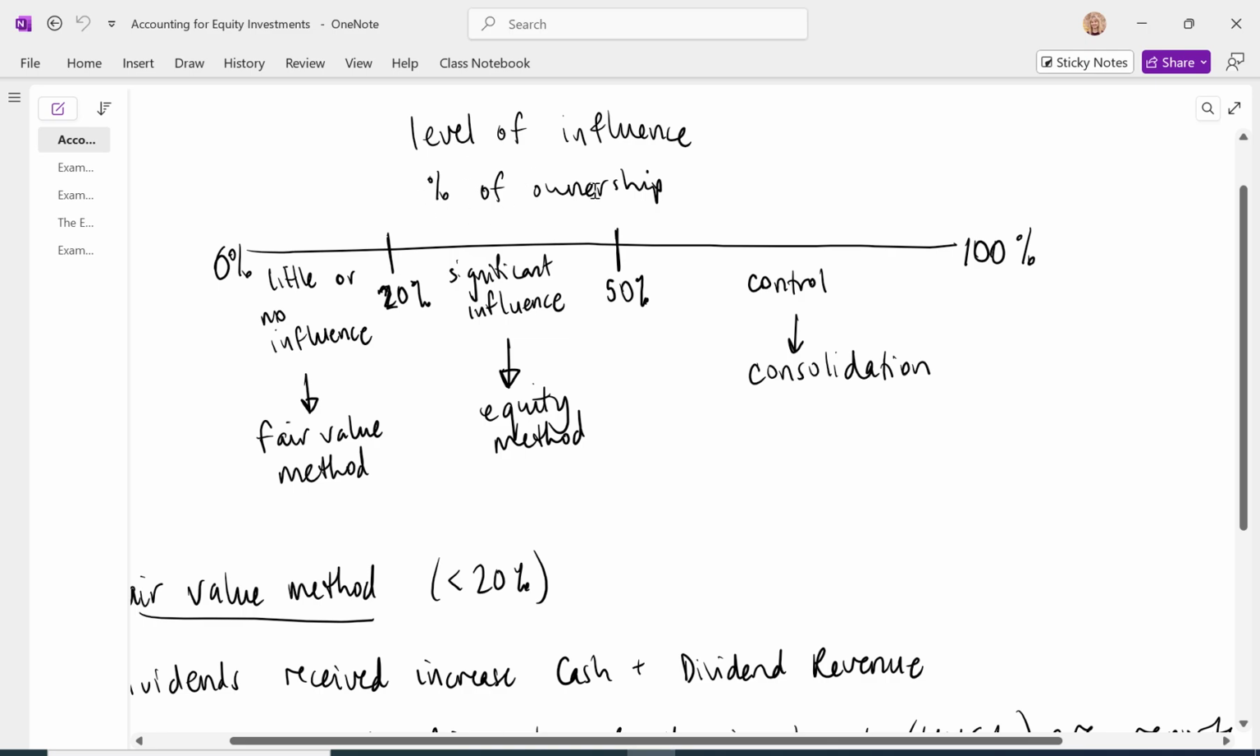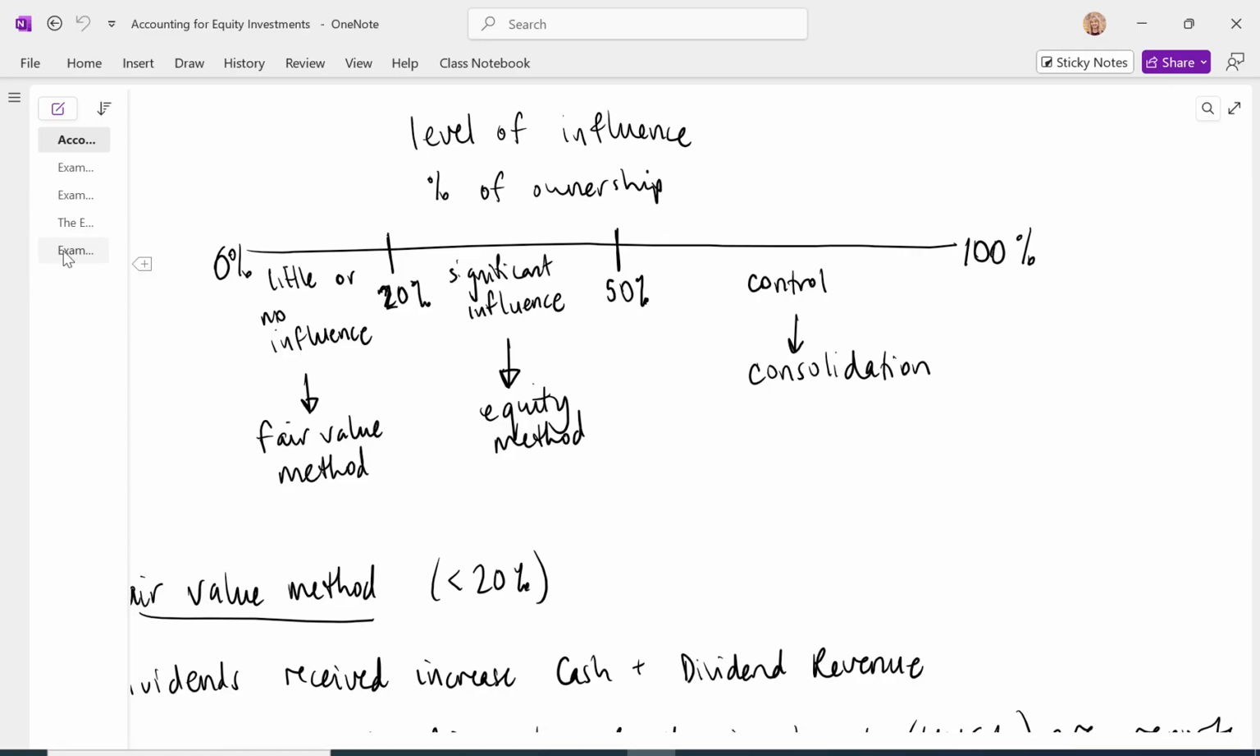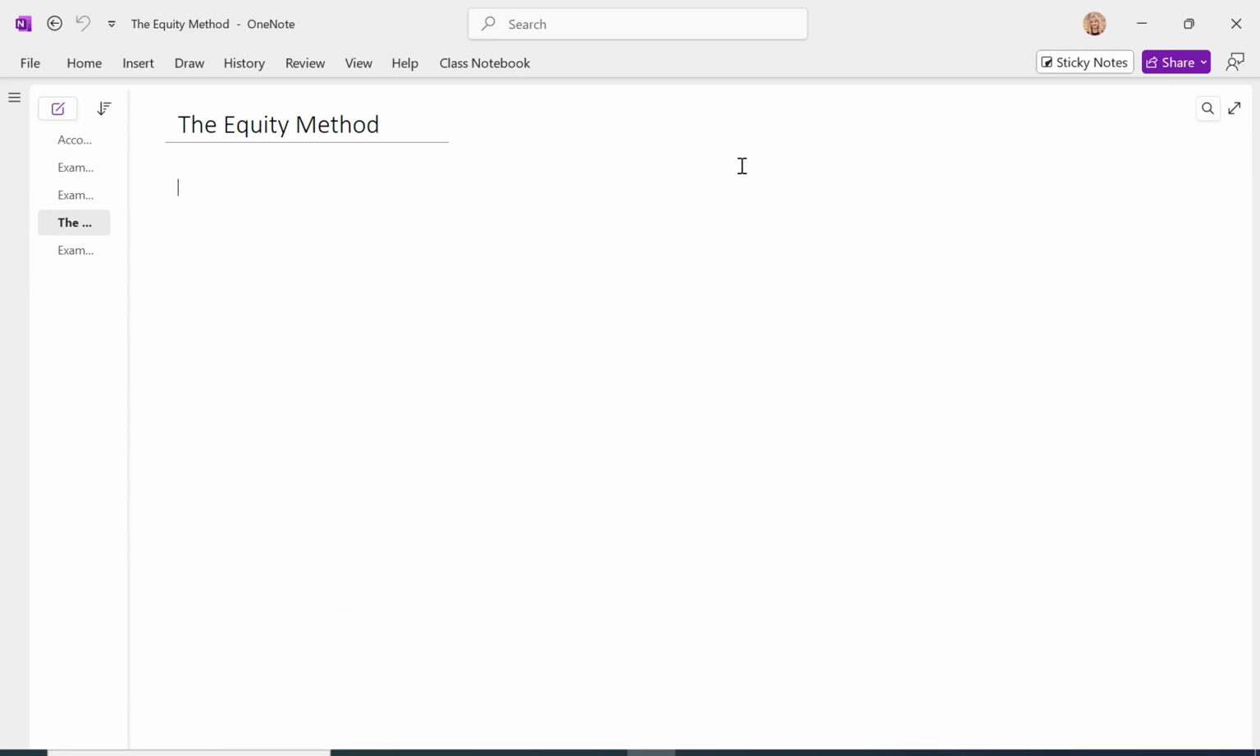Remember we said that accounting for equity investments depends on the level of influence or the percentage of ownership held by the investor. The investor holds about 20% to about 50% of the investee's common stock. We use the equity method. This video covers the equity method.